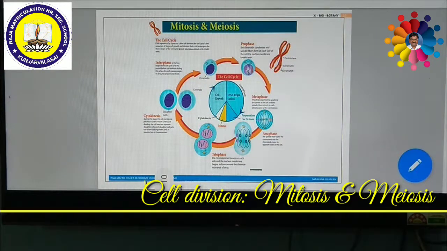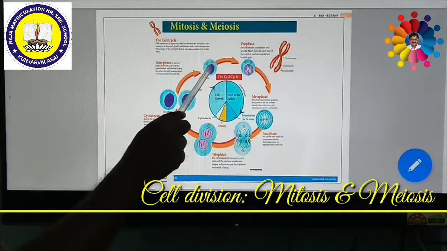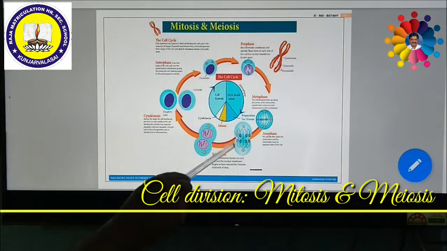After the interphase, which already lasts for more time, these four stages, namely prophase, metaphase, anaphase and telophase, take place. Look at the picture. This is a cell that will undergo cell division, that is mitosis.